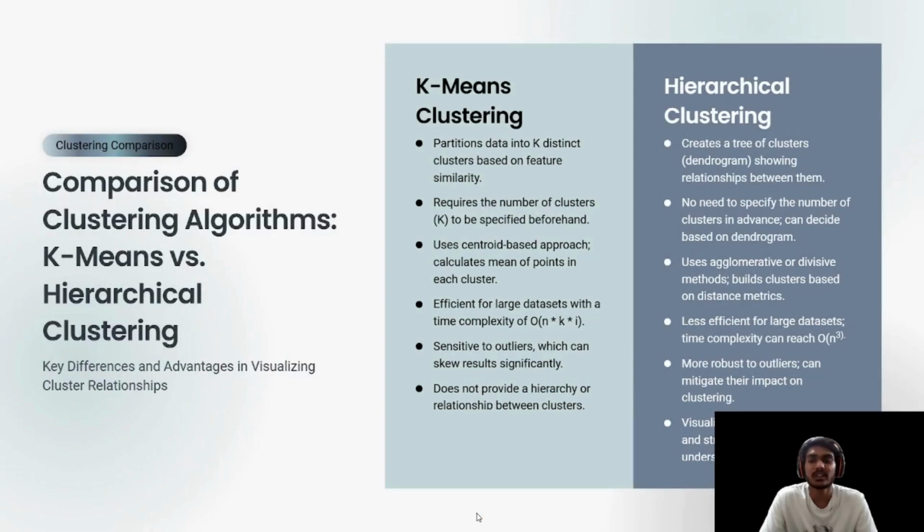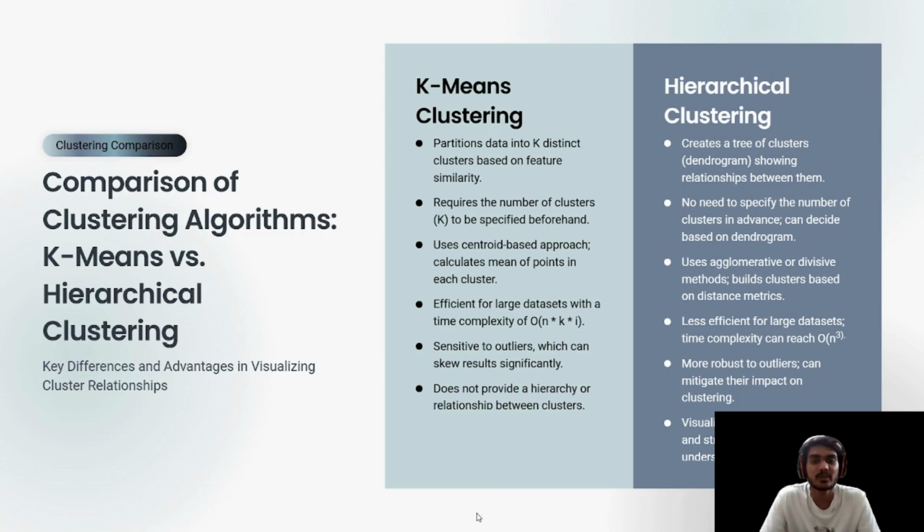Comparison of clustering algorithms: K-means versus hierarchical clustering. Key differences and advantages in visualizing clustering relationships. K-means clustering partitions data into K distinct clusters based on feature similarity. It requires the number of clusters K to be specified beforehand.